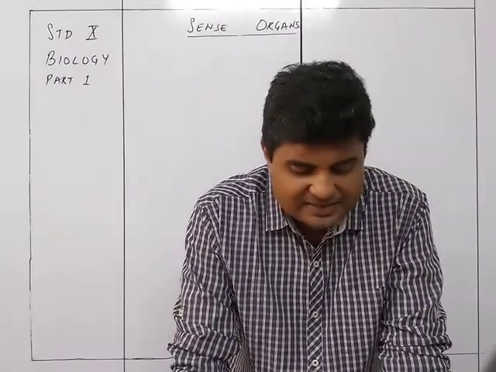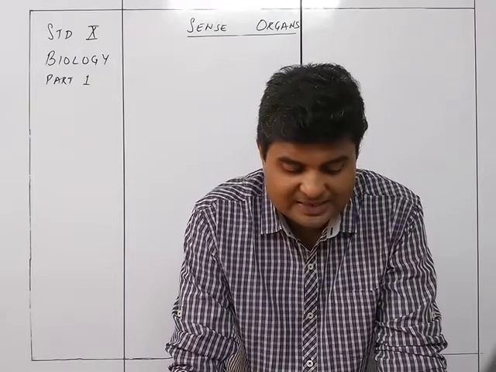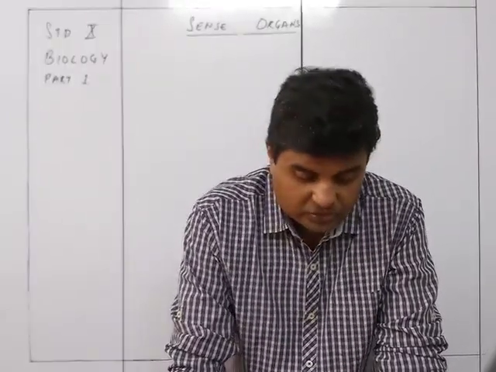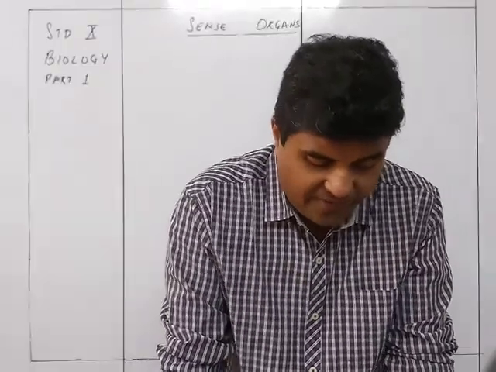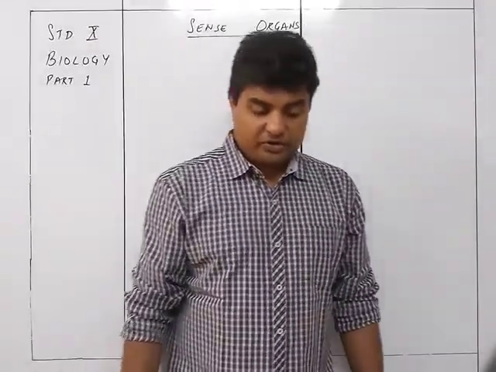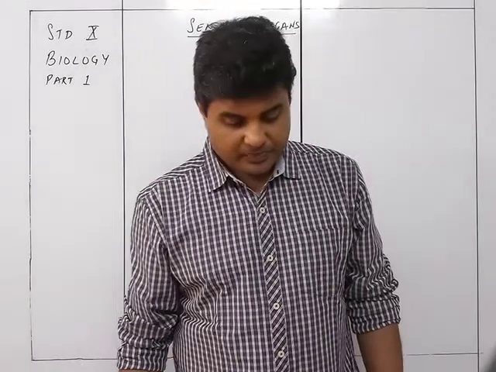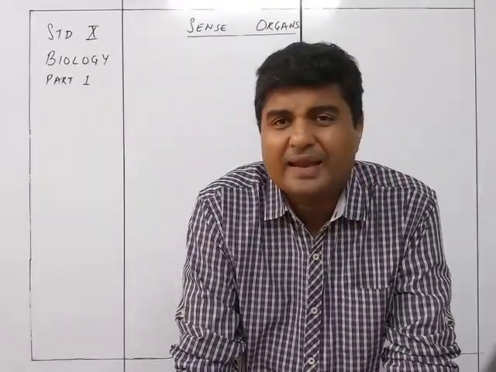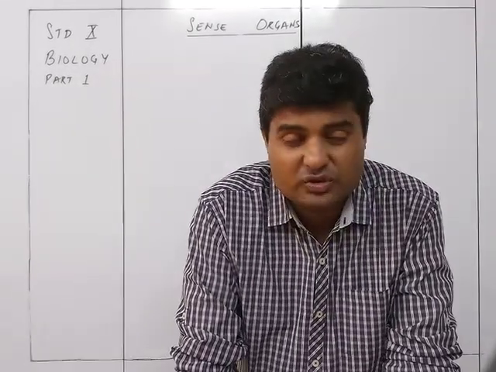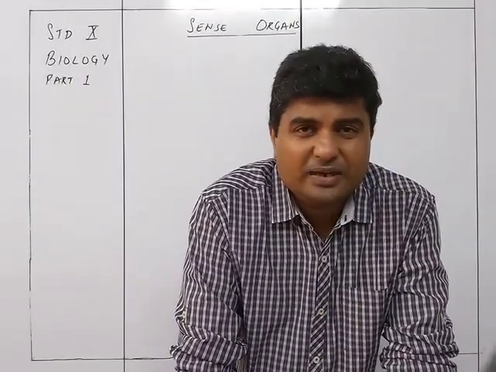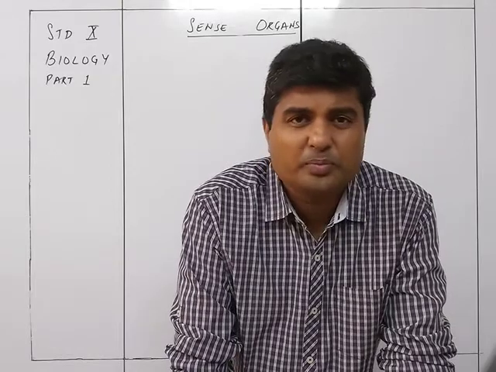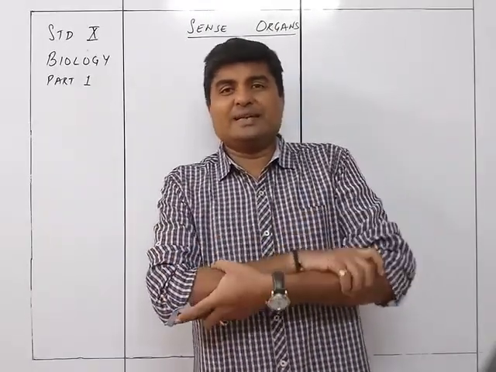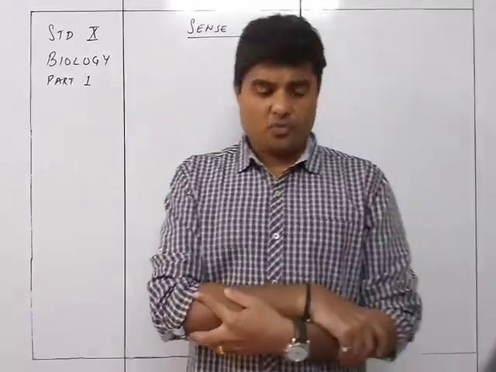Receptors. A receptor is a specialized tissue or cell sensitive to a specific stimulus. So that's why you have got the 5 kinds of receptors in our body. The first one is mechanoreceptors. These are receptors for touch and pressure of skin due to mechanical change. So whatever mechanical change is taking place around us, the pressure, the pain, all of that we are able to sense by the skin. That is the mechanical receptors of our body.